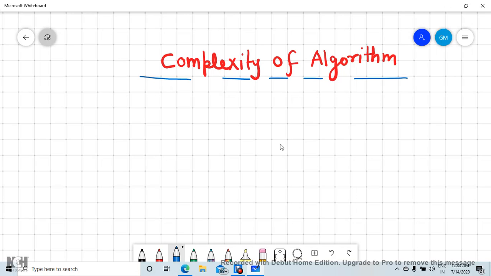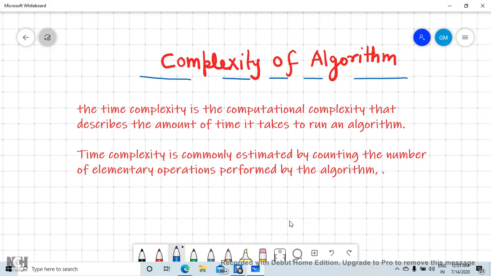Today we will discuss complexity of algorithm. Okay, so let us start with the definition of complexity of algorithm. The definition of time complexity is written, and it can be understood as: time complexity is computational complexity that describes the amount of time it takes to run an algorithm.